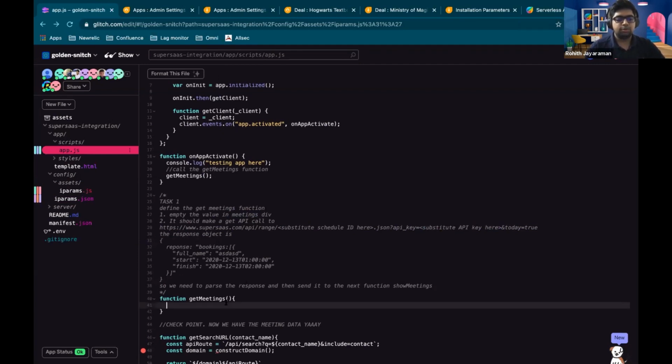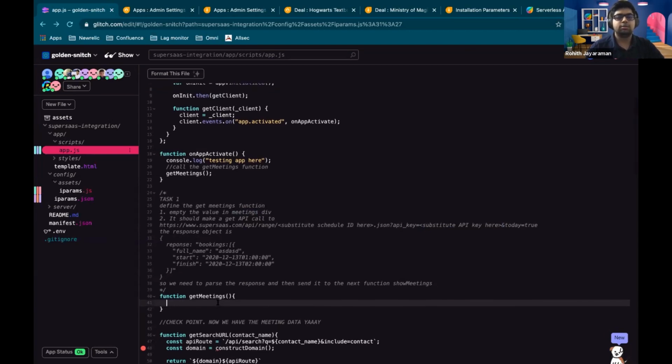Yeah, you can start that. Does Rajeshwaran have mic permissions? Is he trying to say something? If not, you can get started. Just like we need to empty the div, and then we just need to make an API call to this. And I will tell you what to do next.